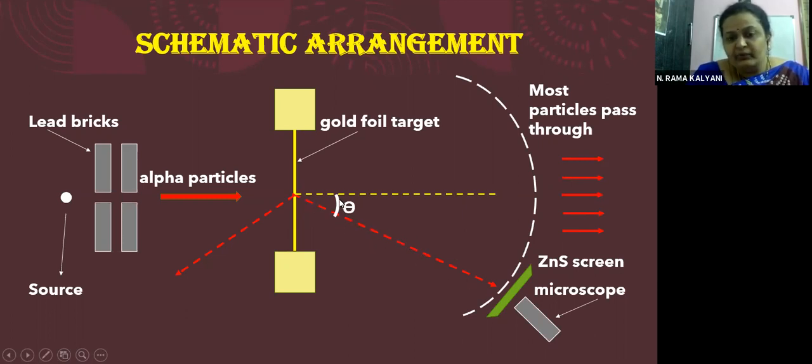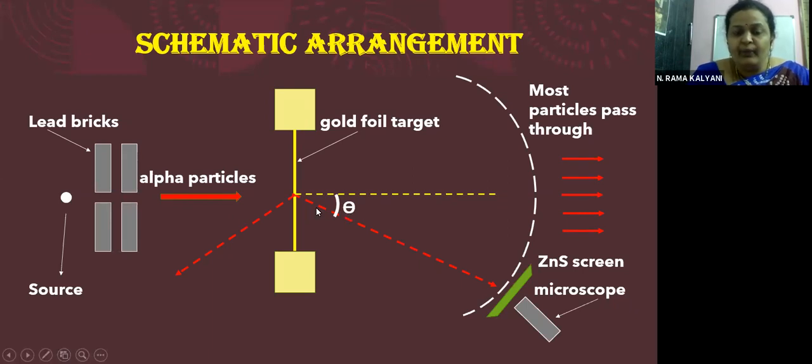So this is the angle, children. See, this is the actual direction of the alpha particles, and here it is deviated in this direction. So this is the angle of scattering, given by theta.